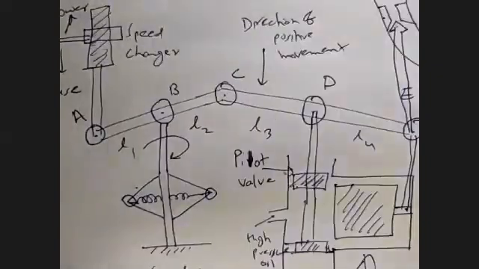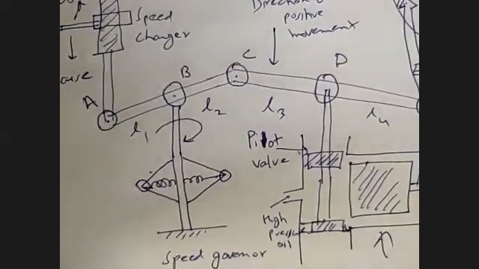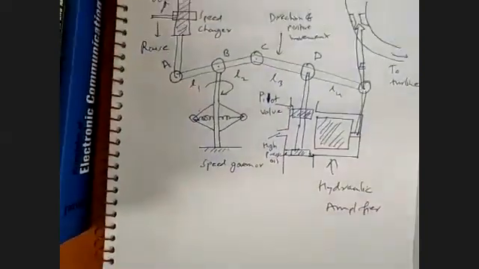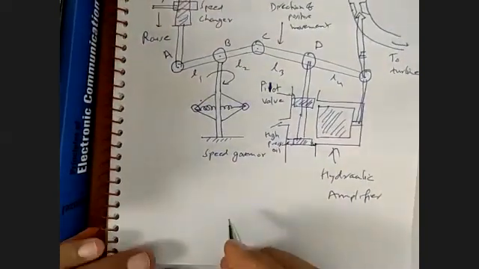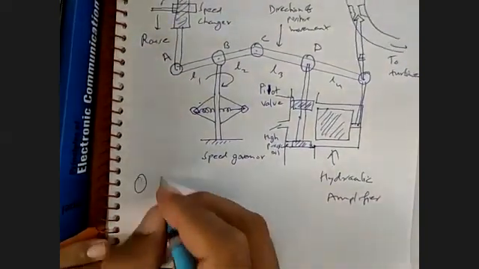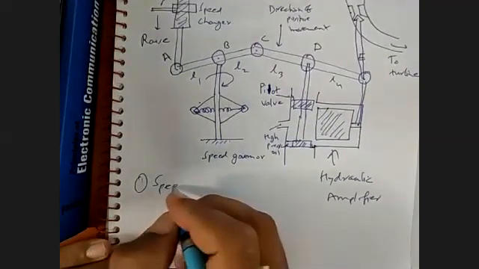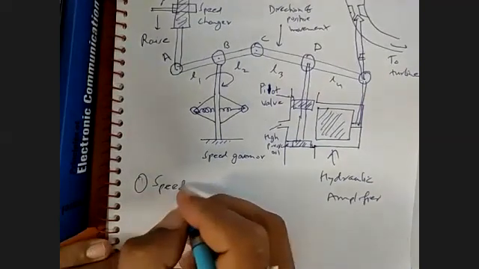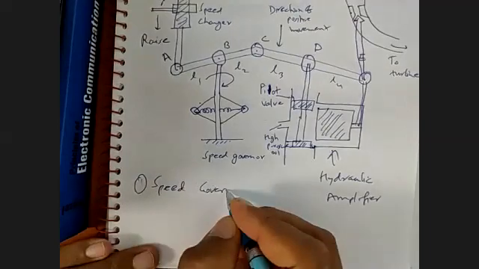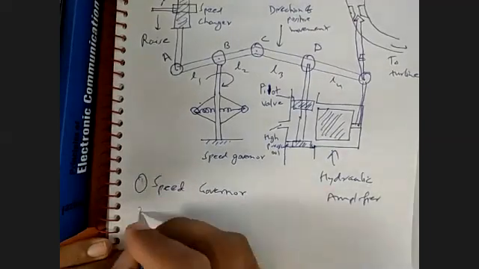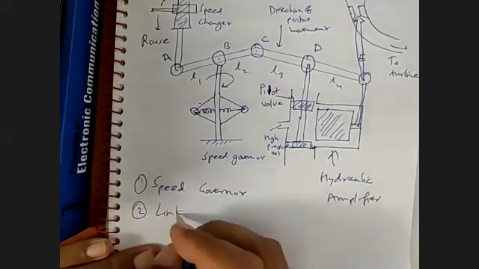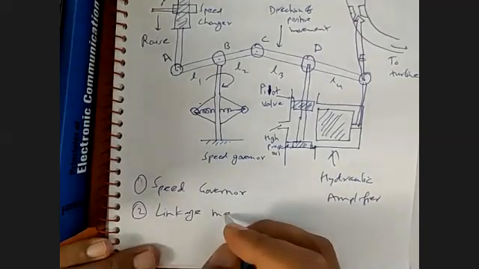So this speed governor, as I have told you, has 4 major parts. First is speed governor. Second is your linkage mechanism.